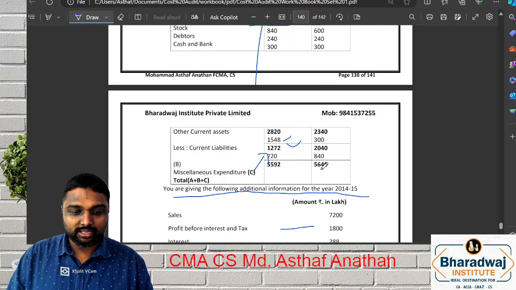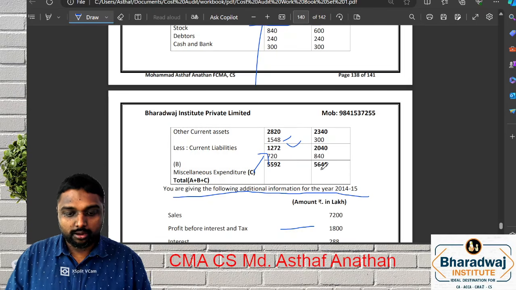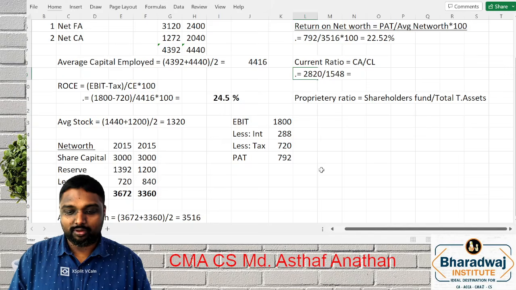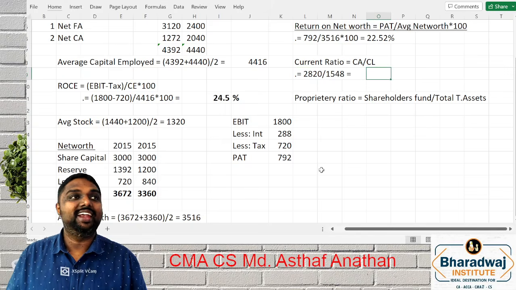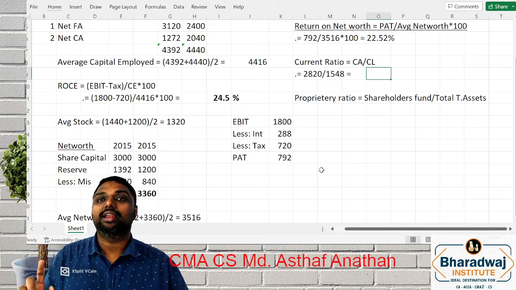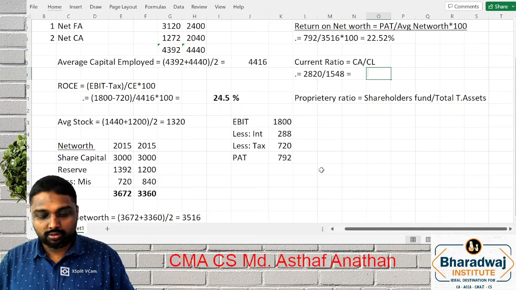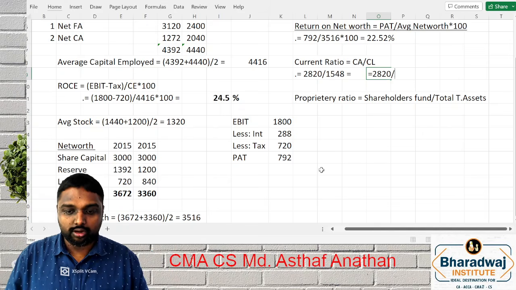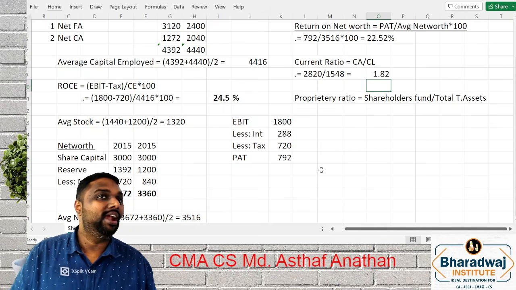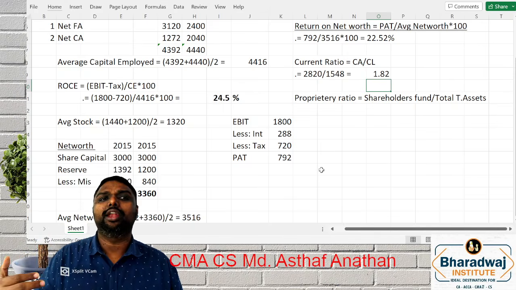Current ratio we can take directly. Current asset is what? 2820 divided by current liability 1548. For current asset and current liability you won't take average, because both are same balance sheet data. So we get 2820 divided by 1548. You will get 1.82. You can write 1.82:1 if you want.